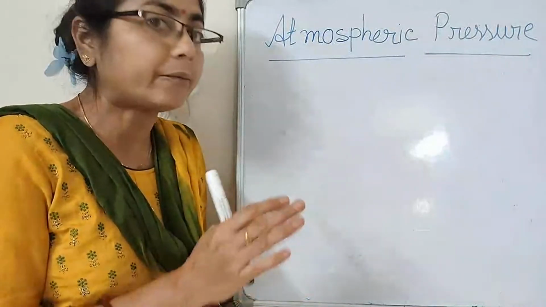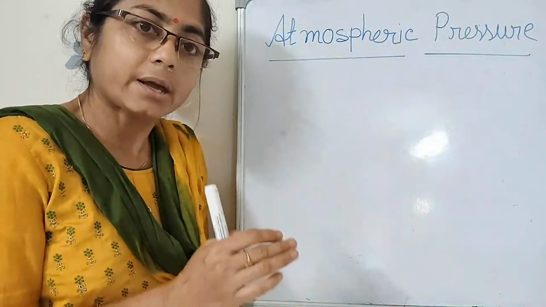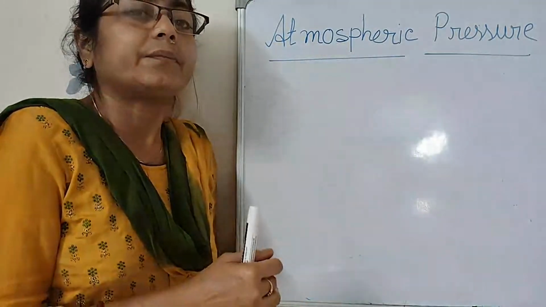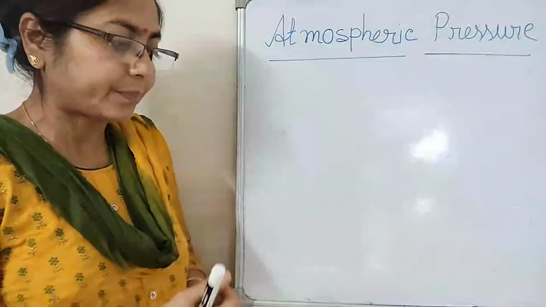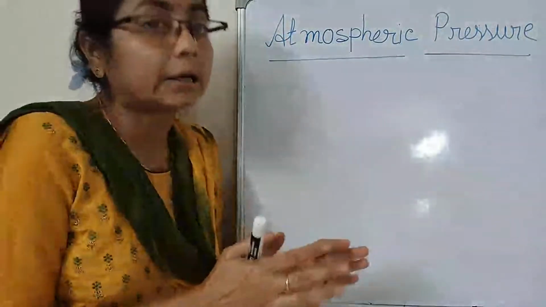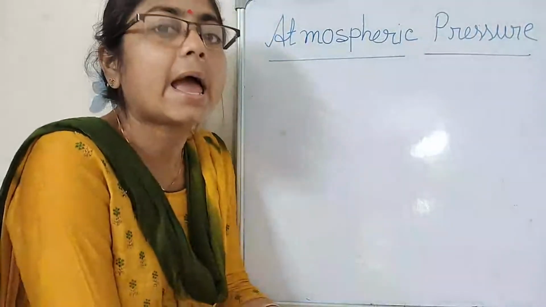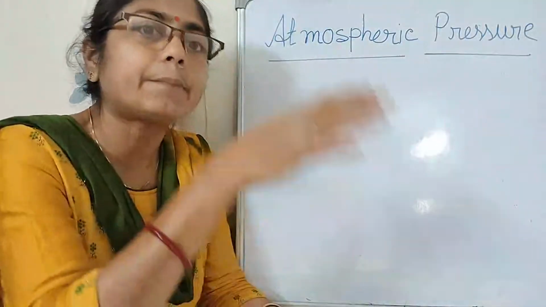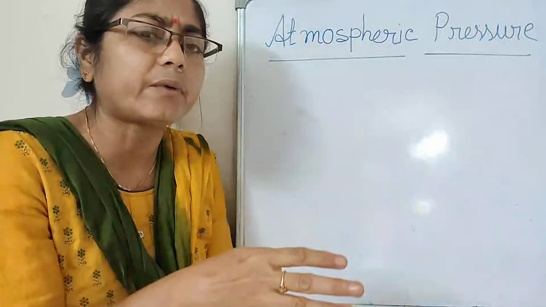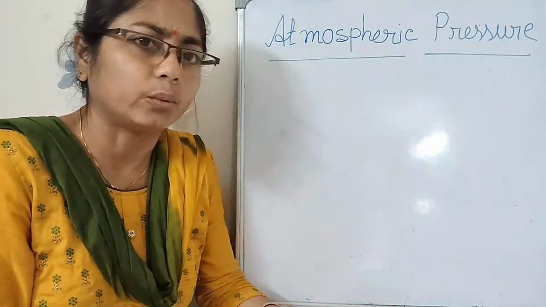Clear? Any doubt? Okay? If it is okay, show a thumb. Then I go to the next one. Next, where does atmospheric pressure act? Atmospheric pressure acts on all sides: up, down, side by side, anywhere the atmospheric pressure can work.